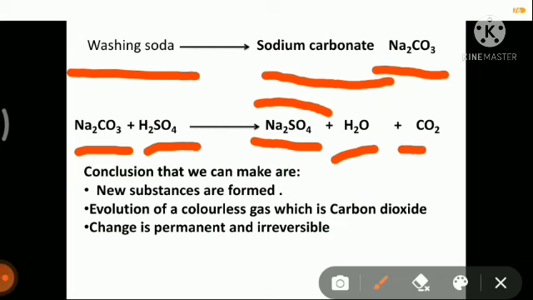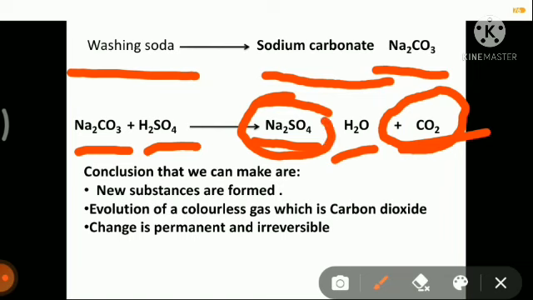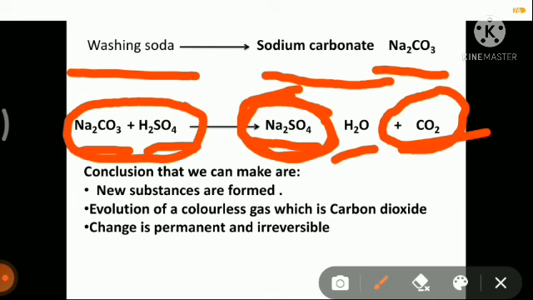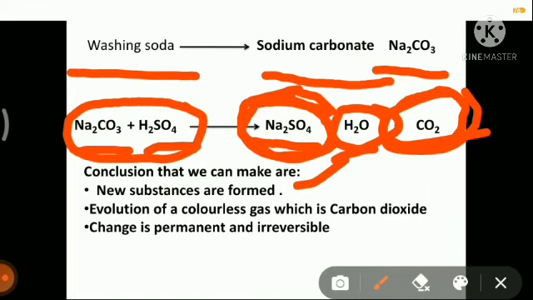But here we are also getting a gas. Okay, and what is that gas? This gas is carbon dioxide. Okay, so this is a chemical reaction. When we add sodium carbonate and sulfuric acid, a change is occurring, and due to this change, a new substance is forming, that is sodium sulfate. All these substances are new. Originally sodium sulfate was not present here. Originally sodium carbonate and sulfuric acid were present. So sodium sulfate is a new substance, water is a new substance, carbon dioxide is a new substance. So new substances are formed.